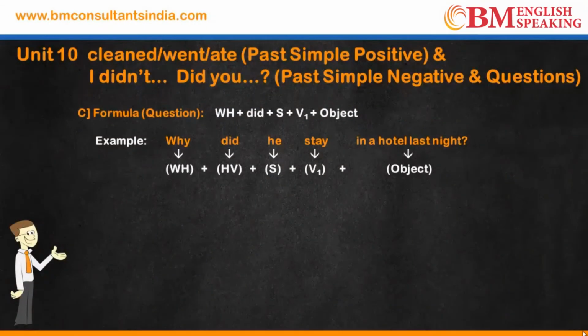चलिए अब देखते हैं प्रश्न बनाने के लिए क्या स्ट्रक्चर होता है. When you are framing a question using WH words, who, what, when, where, the structure is WH plus did plus the subject plus verb 1 plus object. Why did he stay in a hotel last night?